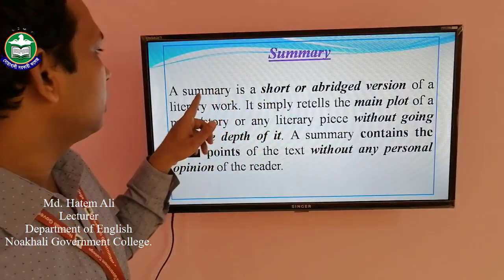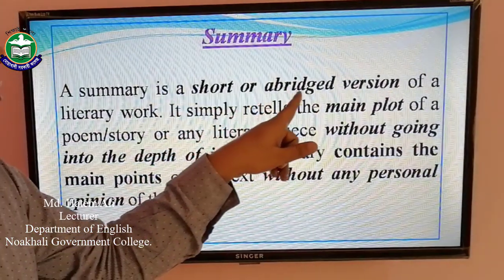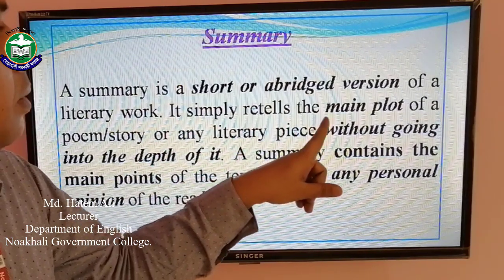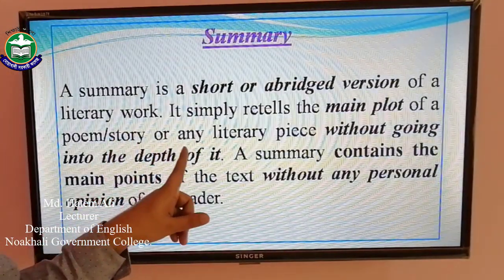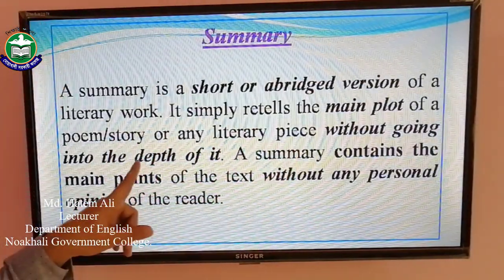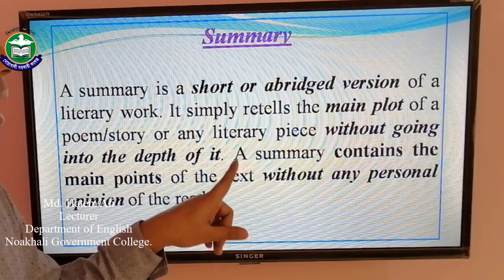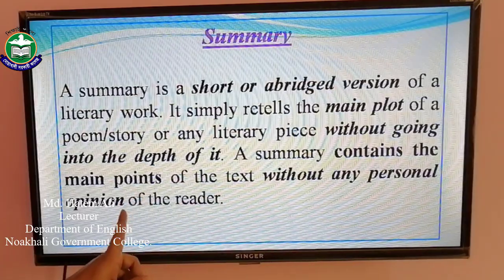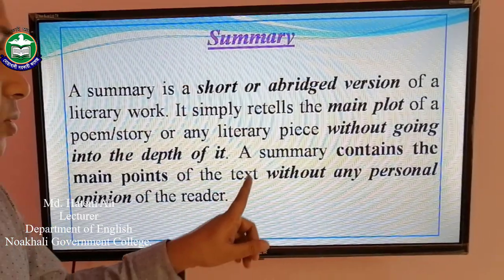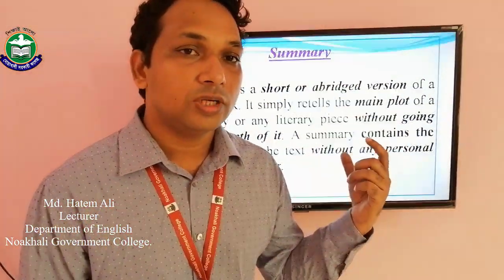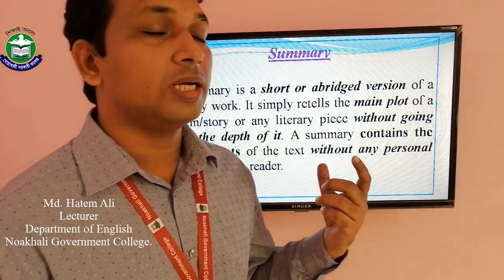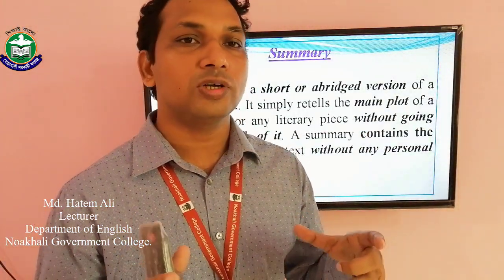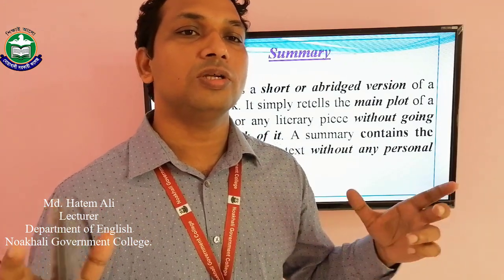Summary. A summary is a short or abridged version of a literary work. It simply retells the main plot of a poem or a story or any literary piece without going into the depth of it. A summary contains the main points of the text without any personal opinion of the reader. So you see, the definition of summary is very clear, that a summary is basically a compressed or short version of any long literary work.